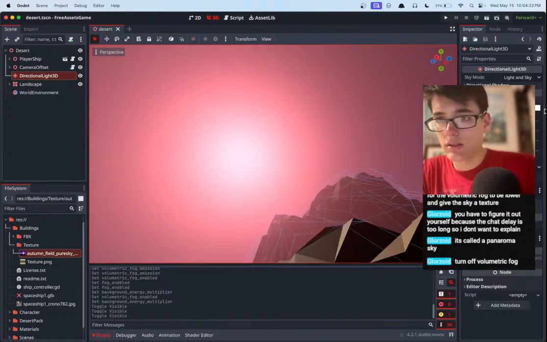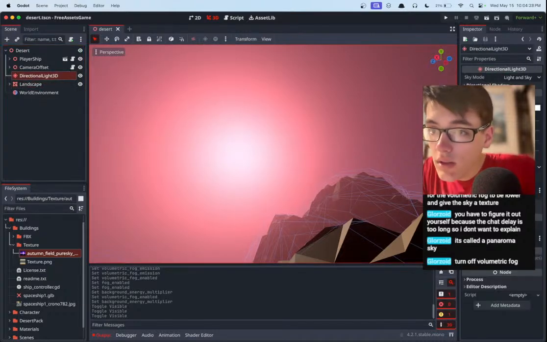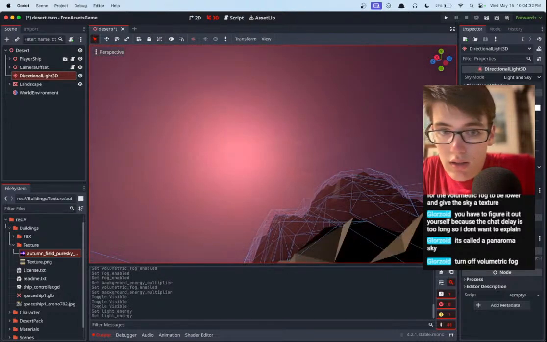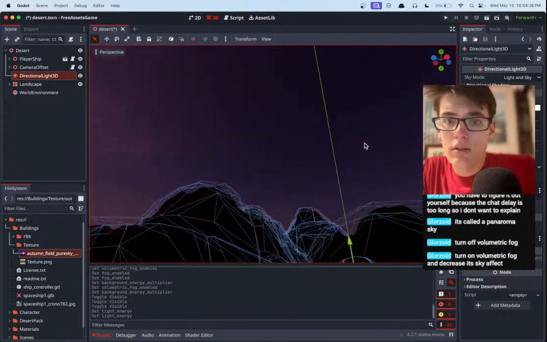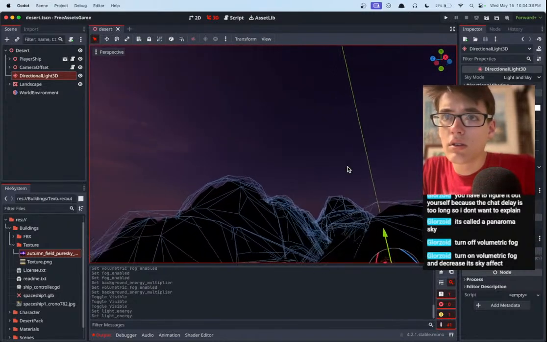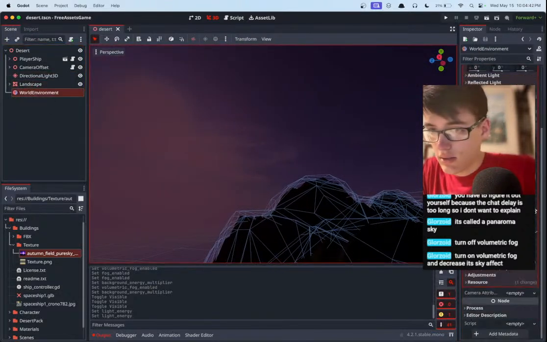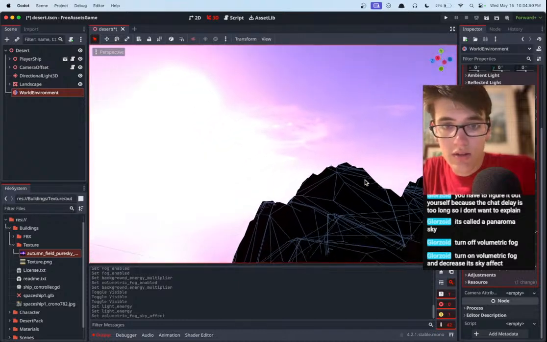But the sun is a little bit too bright, so then our whole sky is pretty much hidden when we do that. Just turn it on softly. And decrease its sky effect. Yeah, hang on. Yeah, wait, if we balance this right. There we go.